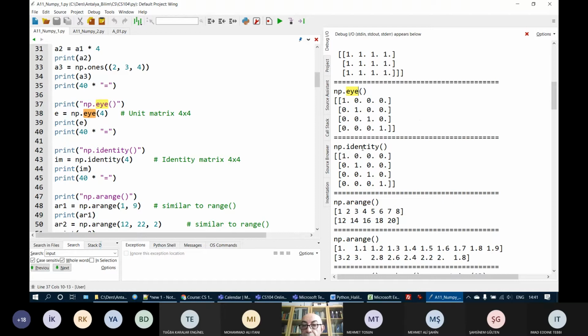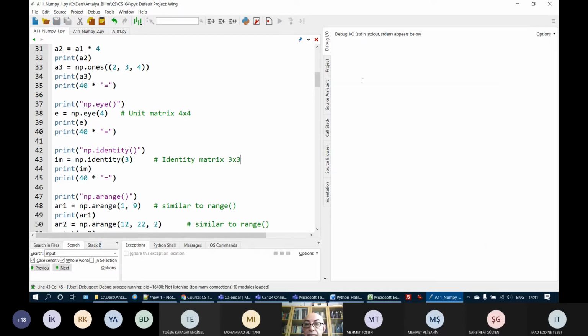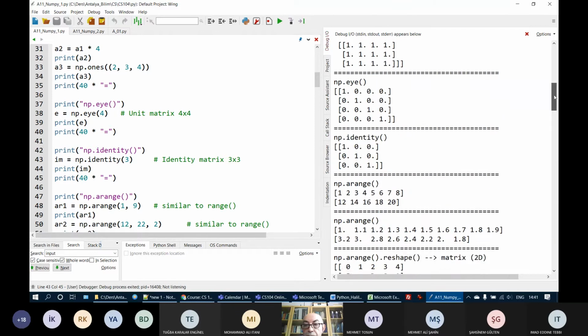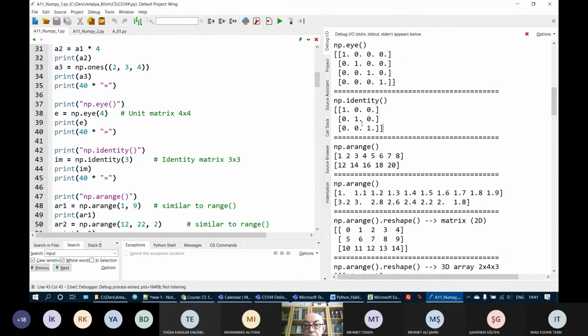Both are the same. Eye and identity just require one number, 4 or 5. Let's put here, for example, 3. I will change this to 3. So it will generate a 3 by 3 identity matrix or unit matrix. Let's go to top. Here I have 3 by 3 because my parameter is 3.